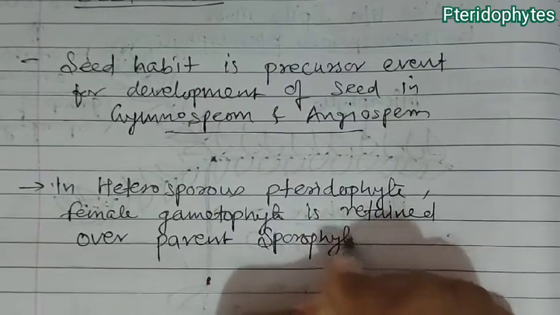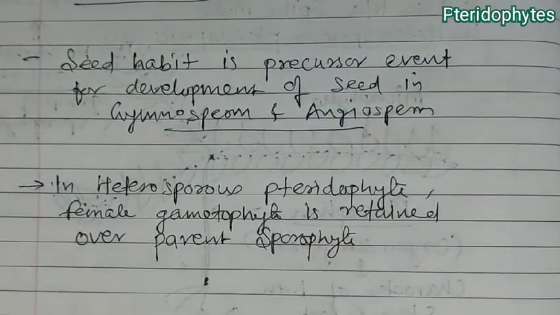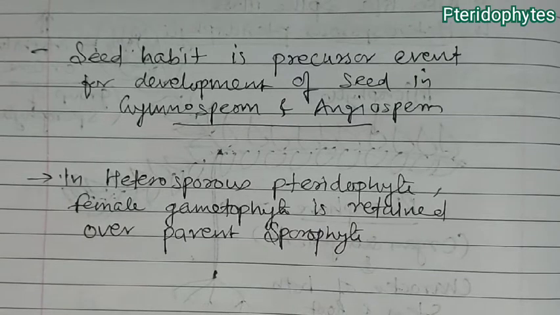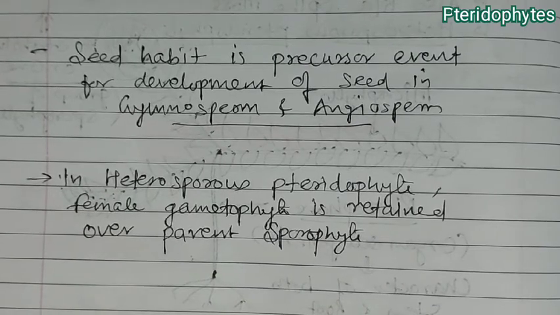When the female gametophyte is retained over the parent sporophyte, the seed is found, as in gymnosperm and angiosperm.